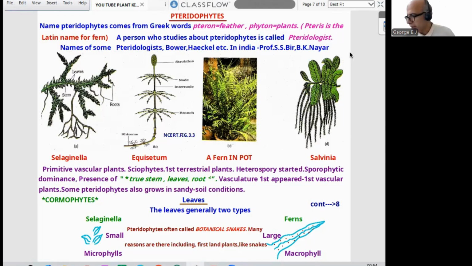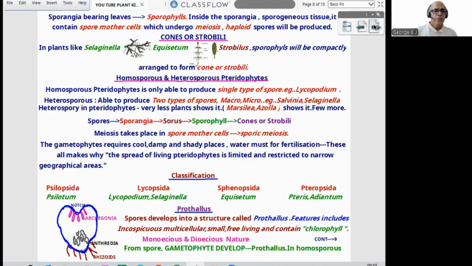Now, I think this page is clear. Next page we can proceed. Sporangia-bearing leaves are called sporophylls. Inside the sporangia, sporogenous tissue will be there. It contains spore mother cells which undergo meiosis, and haploid spores will be formed. This is how it proceeds. Now, cone or strobilus, with the photograph I gave there, in plants like Selaginella, diagram there. Then Equisetum, that is Equisetum with the strobilus.